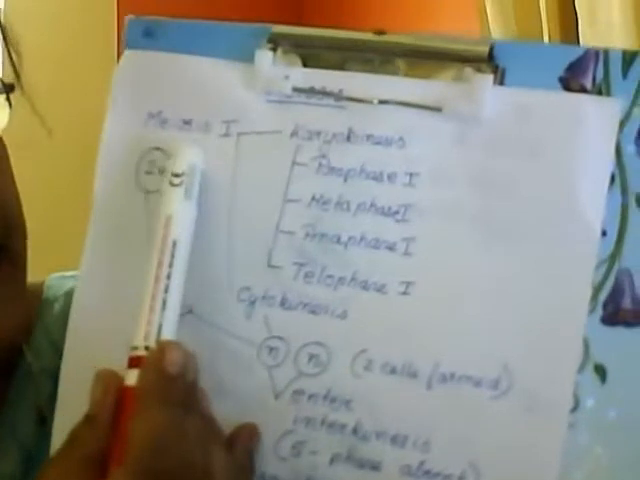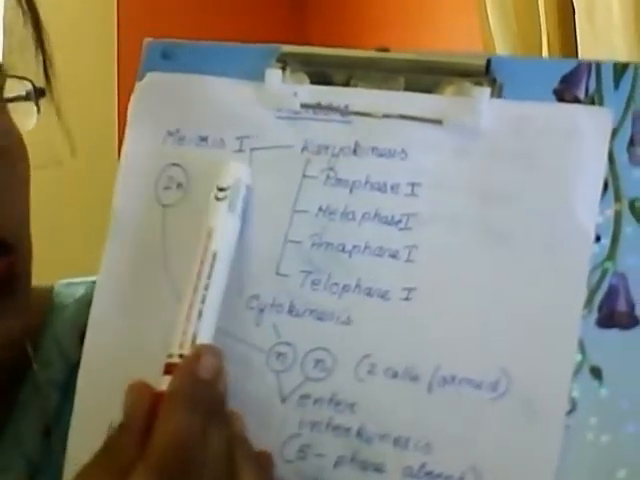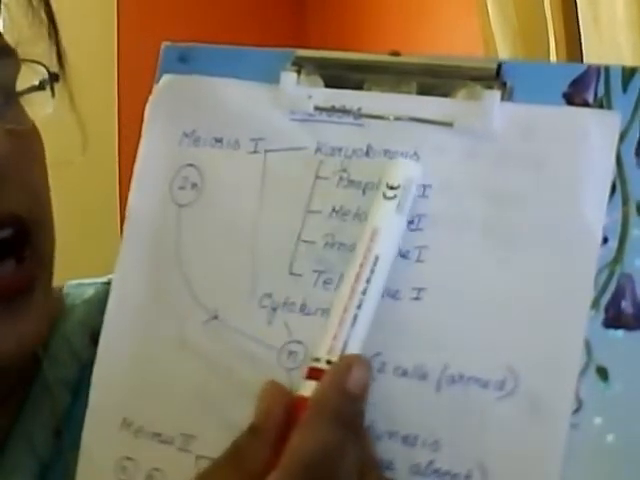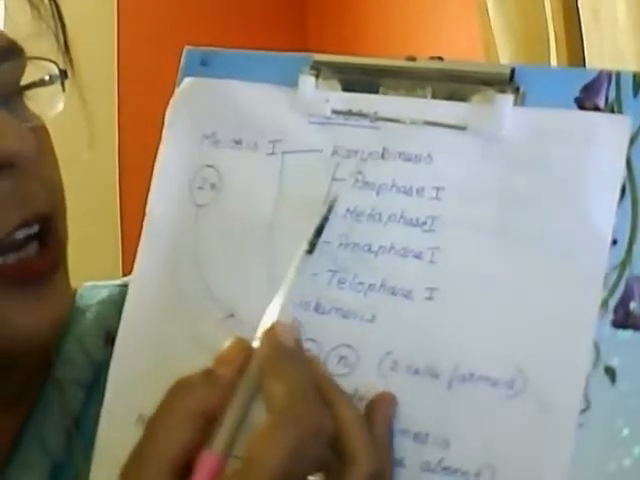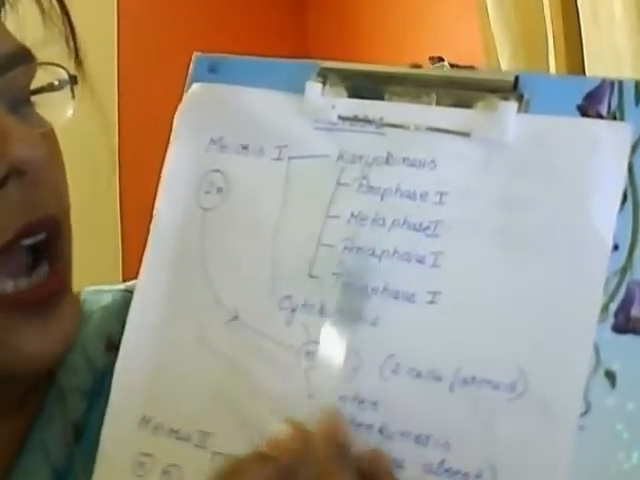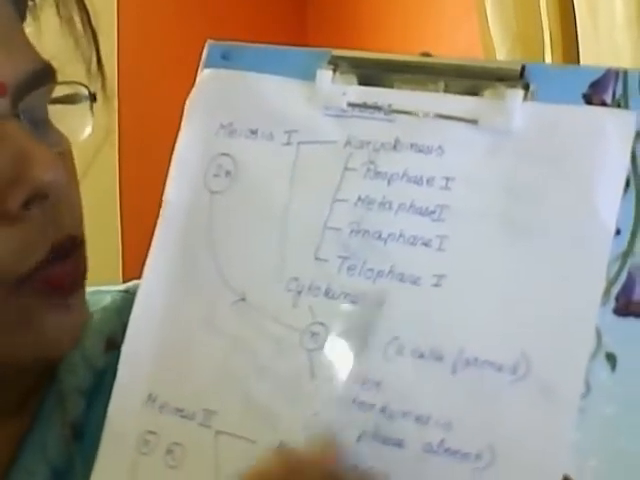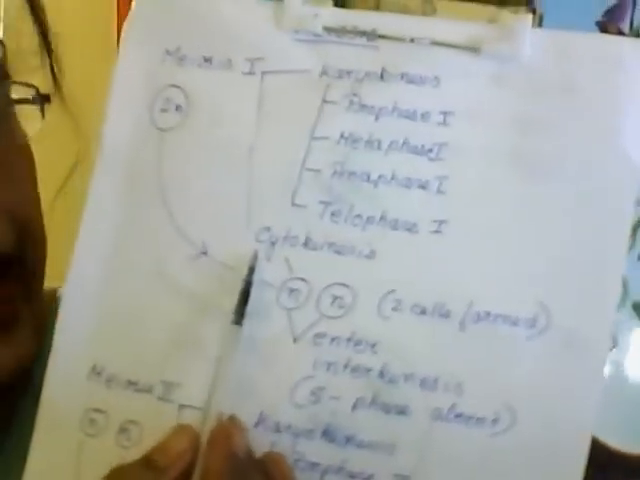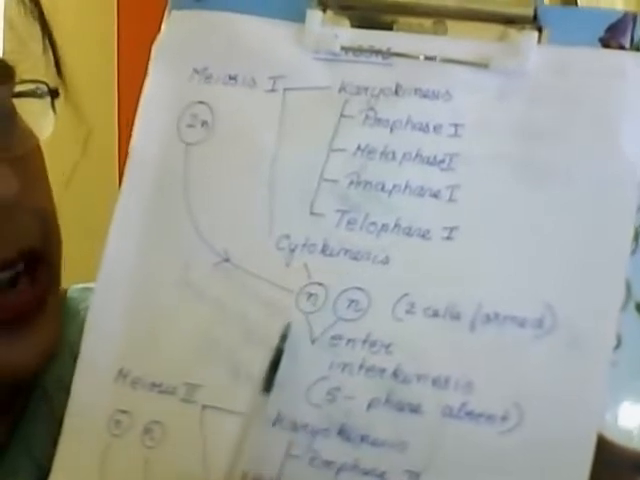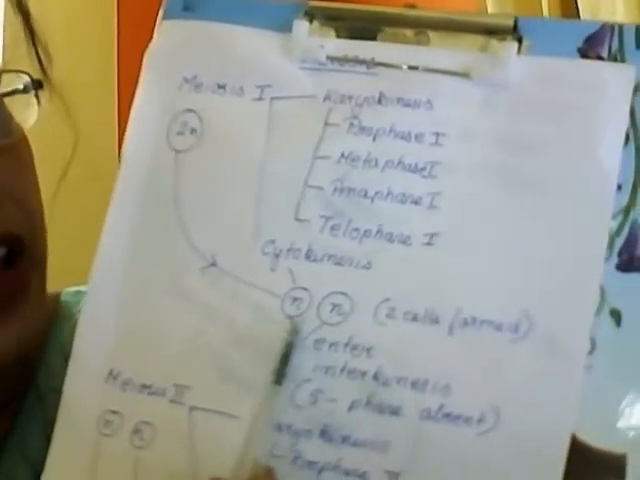So you just see meiosis 1. First, in meiosis 1, karyokinesis will take place. Again it is divided into 4 phases: prophase 1, metaphase 1, anaphase 1 and telophase 1. After completing telophase 1, it will enter the next phase, cytokinesis. After cytokinesis, 2 cells are formed, each having half the number of chromosomes.